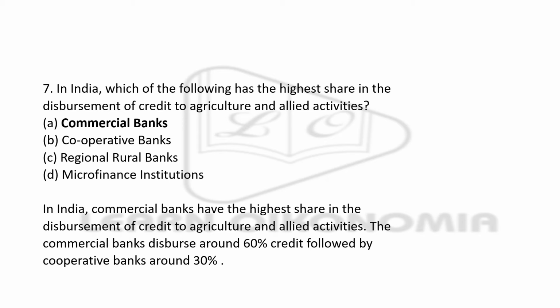Question 7. In India, which of the following has a larger share in the disbursement of credit to agriculture and allied activities? Options: commercial banks, cooperative banks, regional rural banks, microfinance institutions. Here the right answer is option A, commercial banks, which has the highest share in the disbursement of credit to agriculture as well as allied activity. I mean, it has a higher share of disbursement of credit to the primary sector.